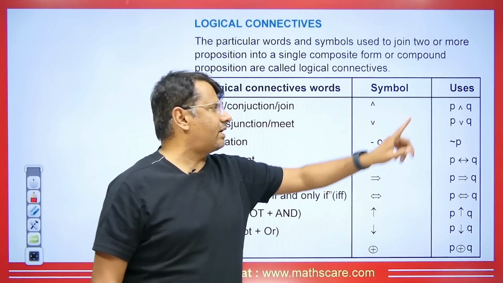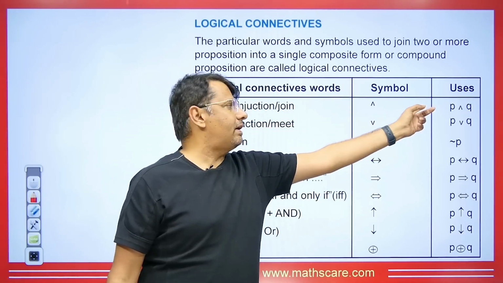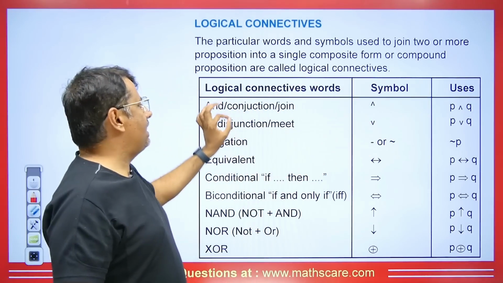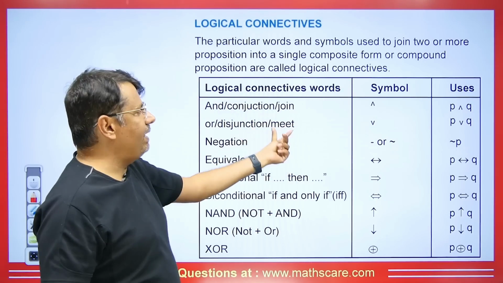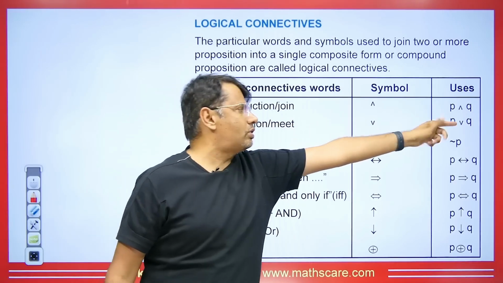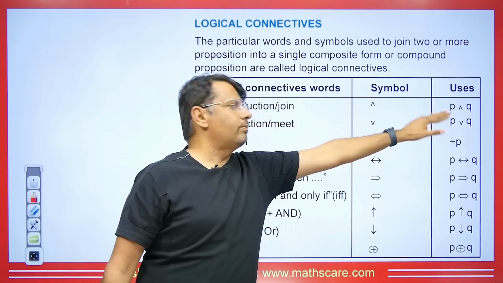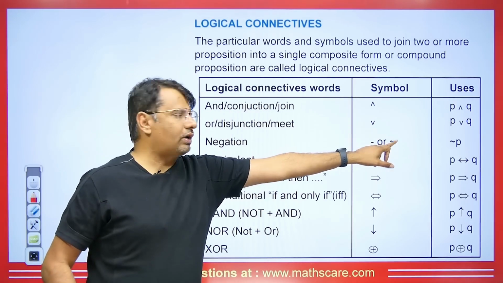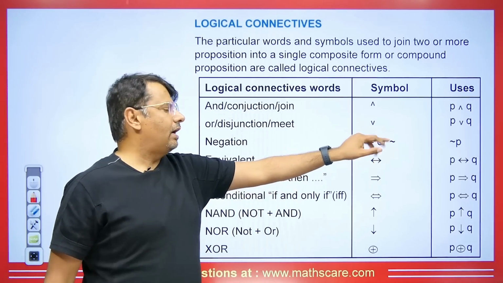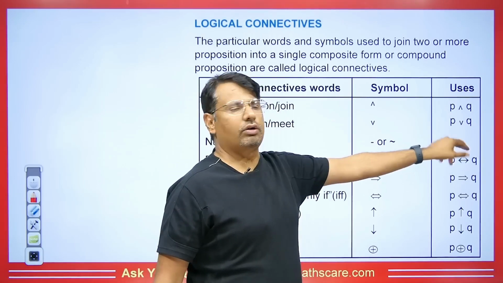If we have two statements and we have to put a connection between them, and it is the "and" one, or conjunction, or join, then we will do it like this. Students, if there is a disjunction, or a meet, we denote it like this. If we have two statements, then we connect them with this symbol. Students, negation means this, we denote it like this or with dashes. If there is any statement, we will denote its negation in this way.